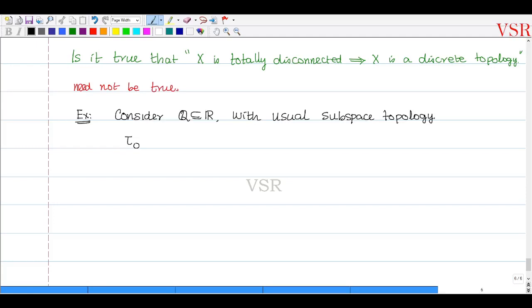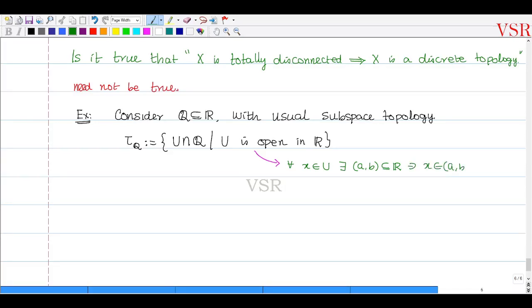This is tau Q, which is of the form collection of all U intersection with Q, where U is open in R. U is open in R அப்படின்னா என்ன அர்த்தம் என்றால், for every x belongs to U, there exists an open interval (a, b), a subset of R, such that x belongs to the open interval (a, b), and which is a subset of U. இப்படி இருந்தால் then we say that it is open.